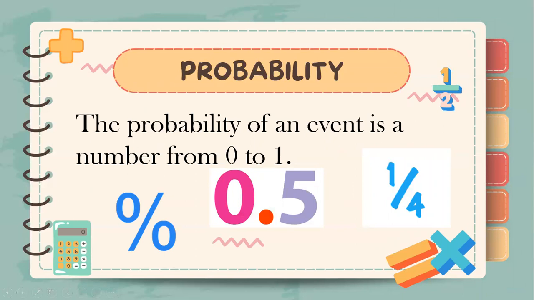Probability is the likelihood that an event will happen or occur. The probability of an event is a number from 0 to 1. This probability could also be written in terms of percent, decimals, or even in fraction form.